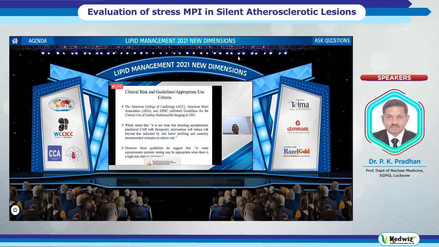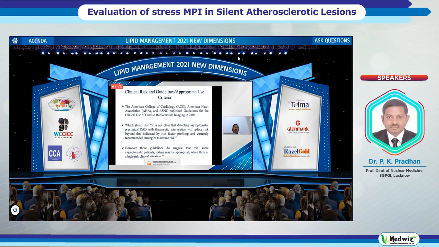Coming to clinical risk and guidelines, this is based on appropriate use criteria. The American College of Cardiology, American Heart Association, and American Society of Nuclear Cardiology together published a guideline in 2003 regarding the clinical use of cardiac radionuclide imaging, which stated that it is not clear that detecting asymptomatic preclinical CAD with therapeutic intervention will reduce risk beyond that indicated by risk factor profiling and currently recommended strategies to reduce risk.